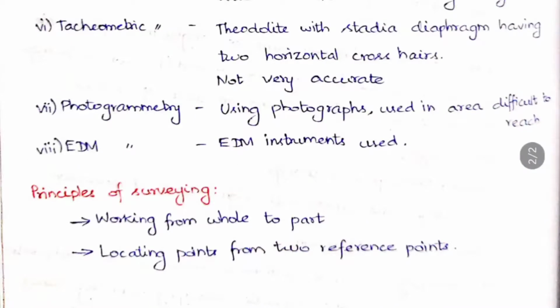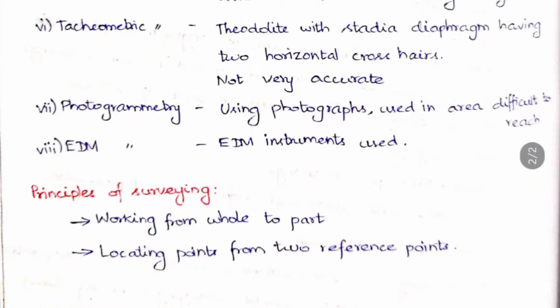And then the photogrammetry, so it is nothing but using photographs. It is used in areas difficult to reach. So where it's difficult to do survey, they'll be taking photographs from the top view using aircraft, and with those photographs they'll be doing the surveying. So that is what is called photogrammetry. And then EDM, so it is nothing but an electronic measurement device. EDM instruments are used just to calculate the length and angles and everything.